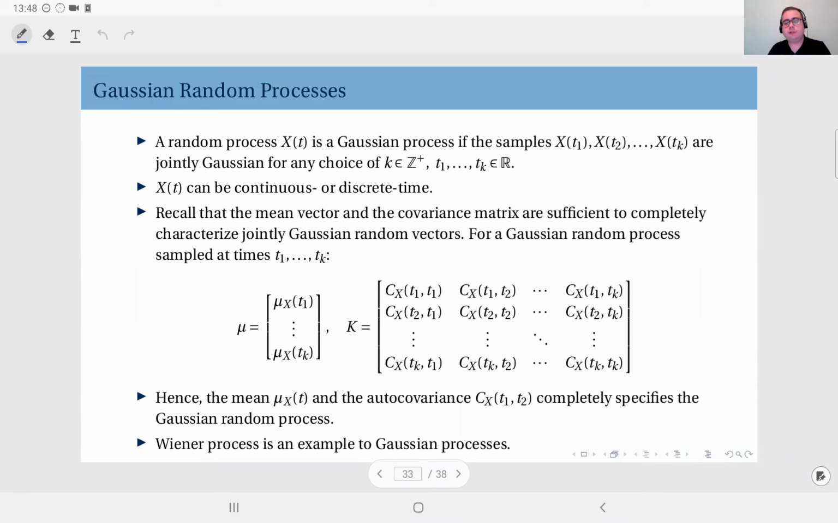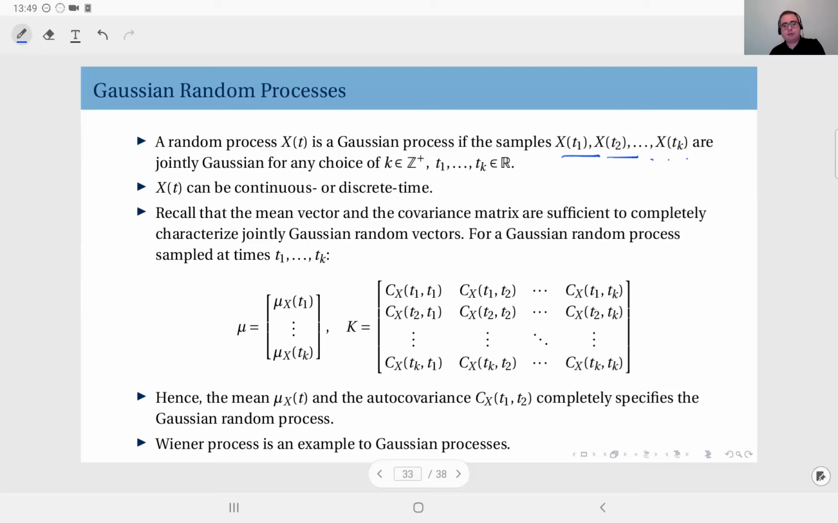A random process x of t is a Gaussian process if the samples x of t1, x of t2, etc., up to x of tk are jointly Gaussian for any choice of these t values and any choice of the number of samples. Okay, so that means if you observe a random process at a bunch of points, regardless of how many observations you make, and regardless of where you make them, if the joint distribution turns out to be jointly Gaussian, then we say that this process is a Gaussian process. It can be continuous time or discrete time, but obviously it's continuous valued because it's Gaussian.